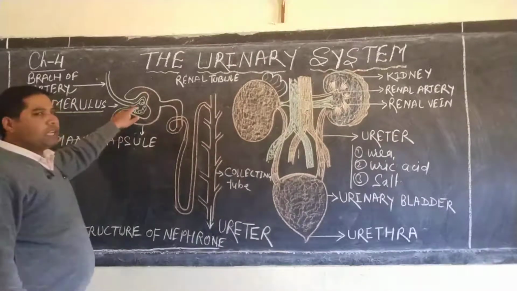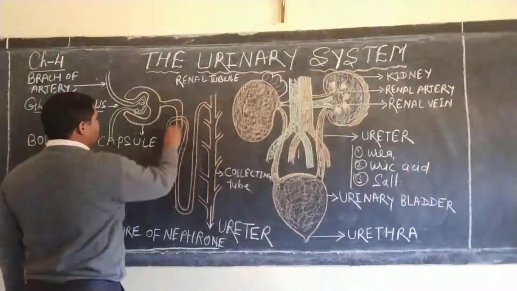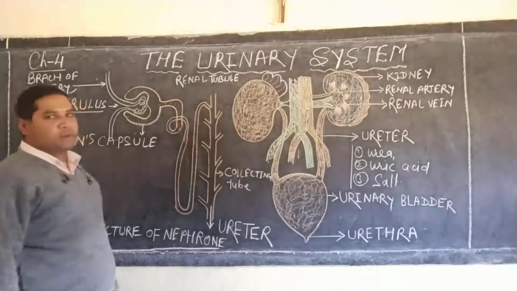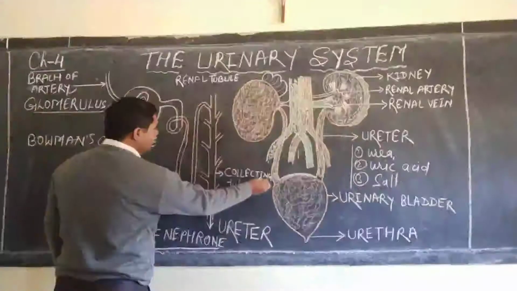Here all the toxic waste is absorbed and passed through this particular pipe known as the renal tubule. And further it forms the collecting tubule.